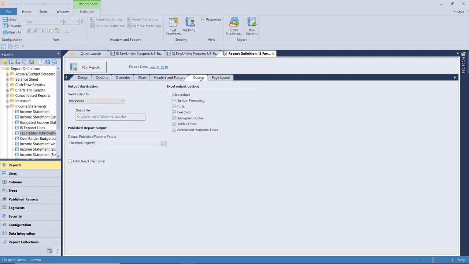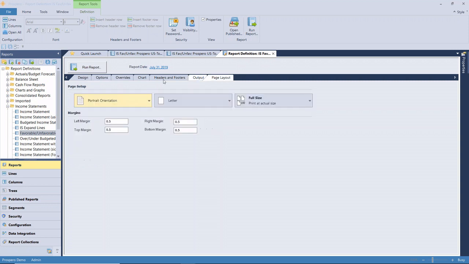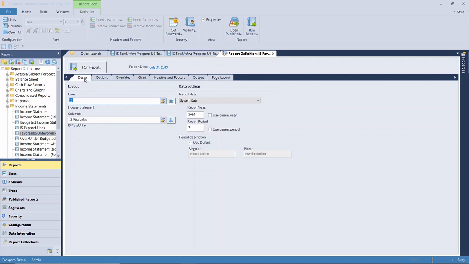This is our output, where for the report as it's being output, do we want to send it directly to the workspace, which has been the examples we've done, but also we can send it directly to the printer, we can send it out to Excel or PDF, or to a published report. So we can set that so that it's automatically going to publish as soon as we generate that report, in a similar manner to what Management Reporter does, but without the option to turn that off. Okay, and then of course some page layout options.